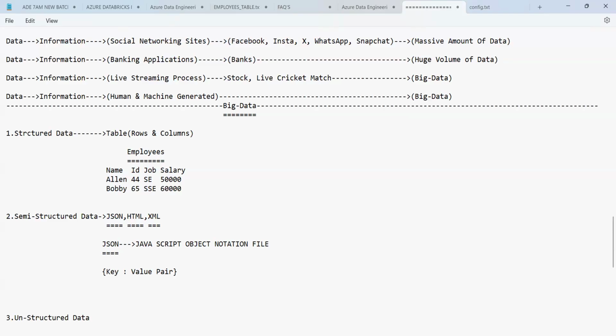So what is the key, what is the value, and what is the pair? Let's try to understand this.